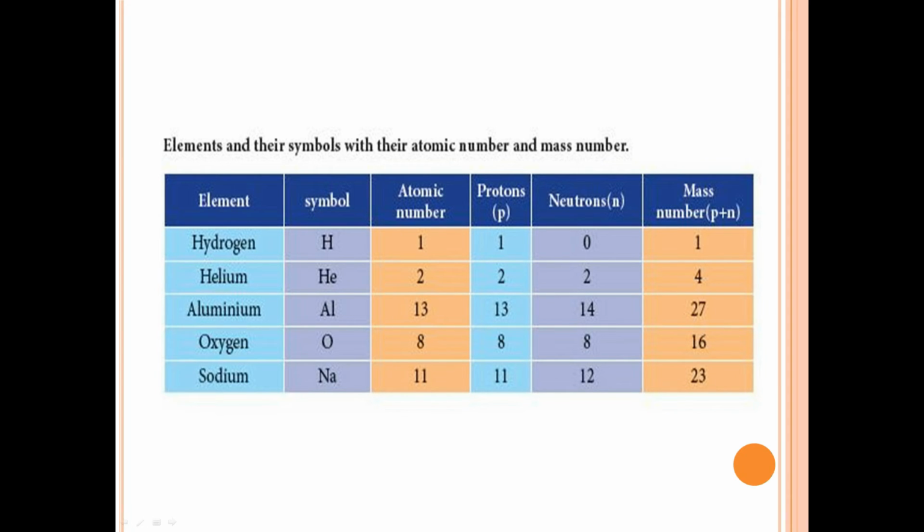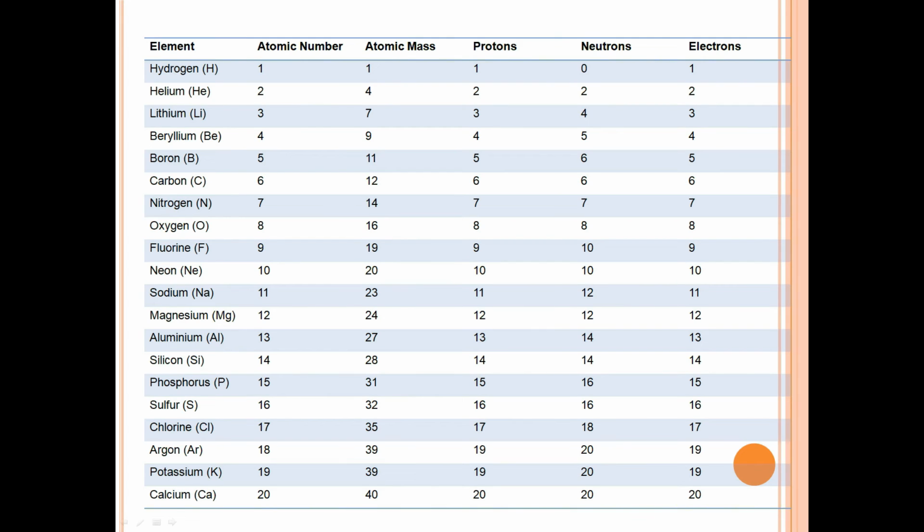Sodium, symbol Na, atomic number is 11, protons 11, neutrons 12, 11 plus 12 is equal to 23, its mass number. So here you have the tabulation regarding the elements and their corresponding atomic number, atomic mass, protons, neutrons and electron numbers. So you have to have a look at this.